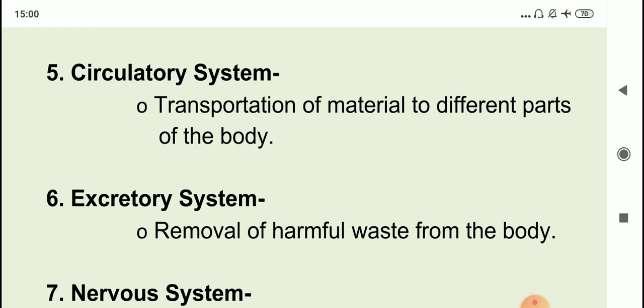Excretory system. The excretory system is the system that is responsible for removal of waste from the body. When so many metabolic activities happen inside our body, some waste gets accumulated. That waste should be removed from the body from time to time, and this removal of harmful waste from the body is done by our excretory system.